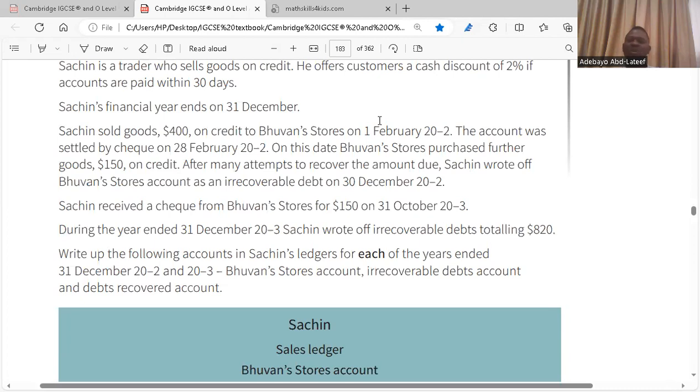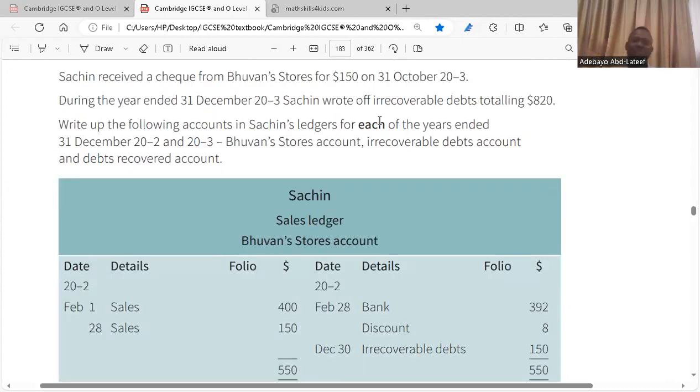After many attempts to recover the amount due, Sachin wrote off Bufan Stocks account as an irrecoverable debt. So there's $150 irrecoverable debt. Yes or no? Yes. Sachin received a check from Bufan Stocks of $150 on 31st of October 23, for the next year, after the debt was written off.